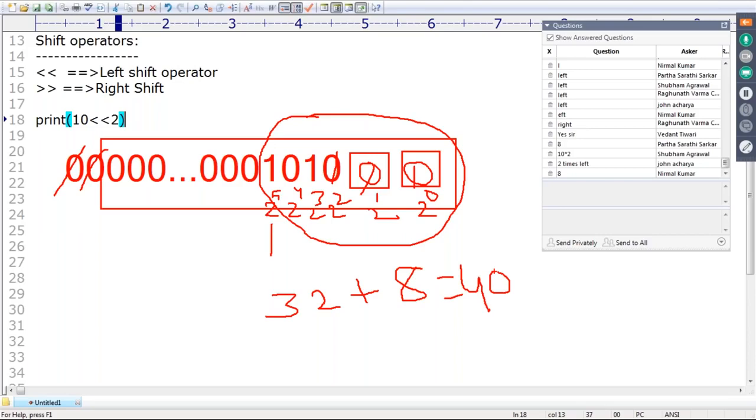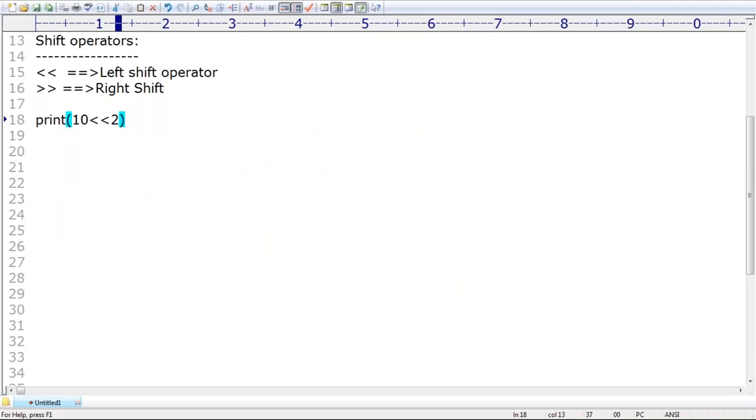So if you move the bits left hand side, then right hand side vacant cells by default will be there. Those vacant cells we require to fill with the 0. This is the way how the left shift operation is going to be operated. Clear? Are you able to understand?